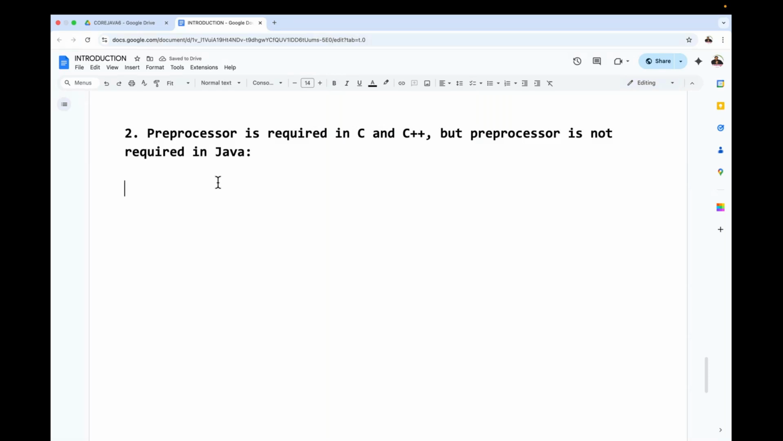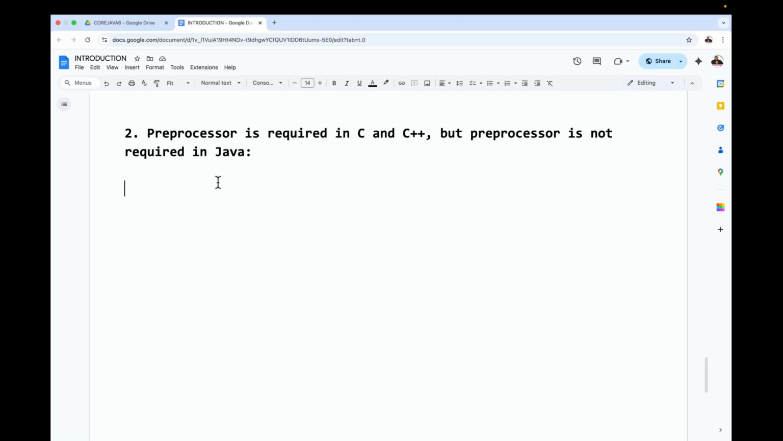Before understanding whether the preprocessor is required or not required in C, C++ and Java, first we have to understand what the preprocessor is, what its purpose is, and where we are going to use it. Once we understand this content, after that we are going to analyze the need of the preprocessor in C and C++, and why this preprocessor is not required in the case of Java.